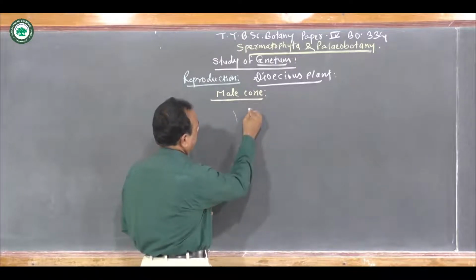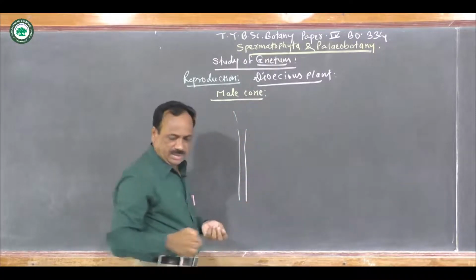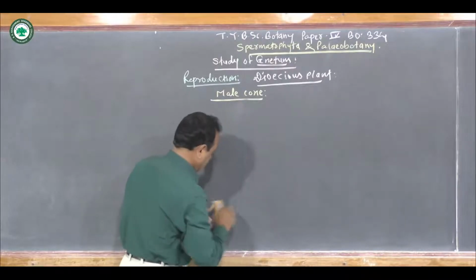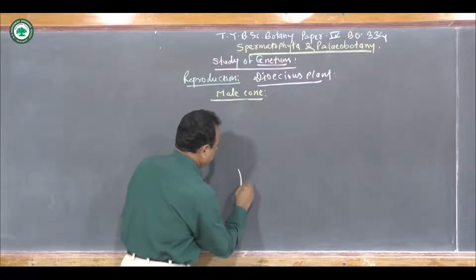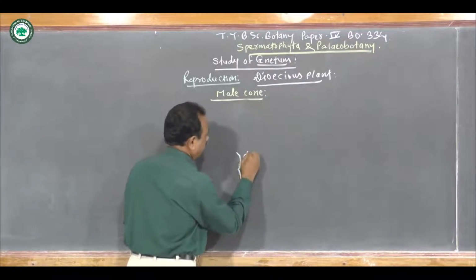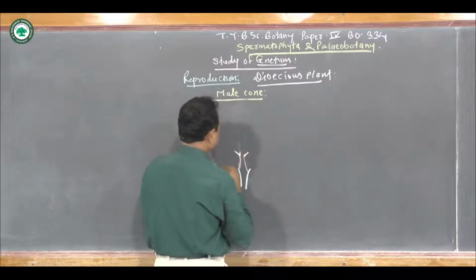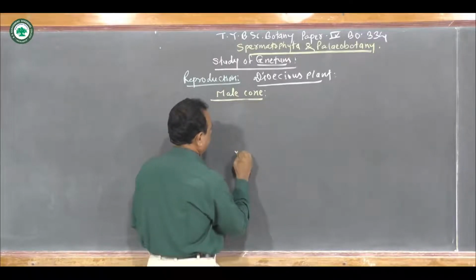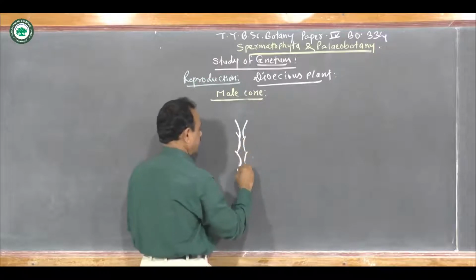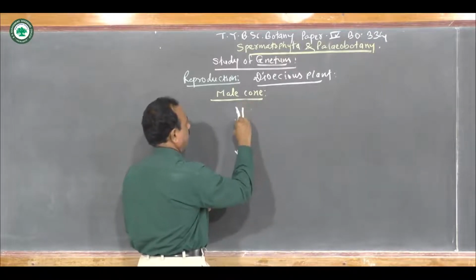So if we see this strobilus, it shows the presence of nodes and internodes, and such type of many nodes and internodes are developed.